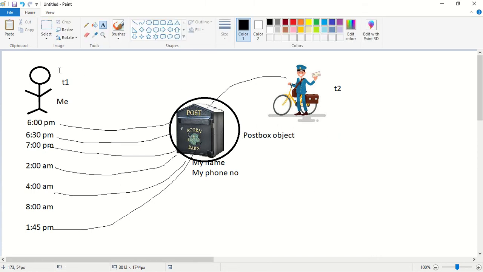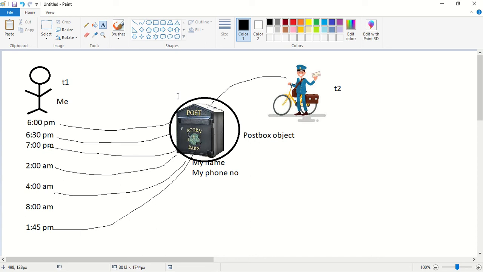Now assume that this thread T1 follows the first approach. What is the first approach? Every half an hour, this T1 thread checks whether it has got any update from the postbox object. Is this recommended or not? This is not recommended. Why? Because it is unnecessarily utilizing the CPU resources. Say for example, this T1 thread checks whether it has got any update from this postbox object 1000 times. Then 1000 times the CPU has been used unnecessarily.